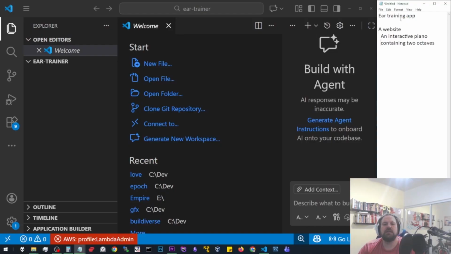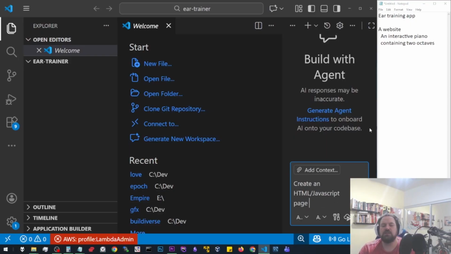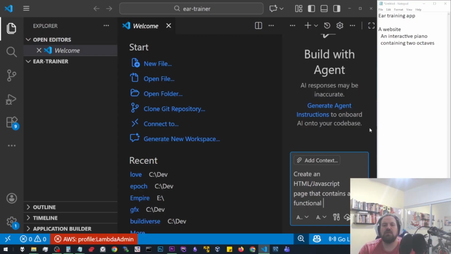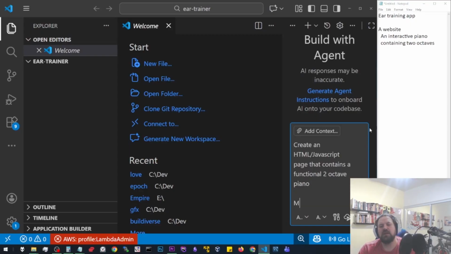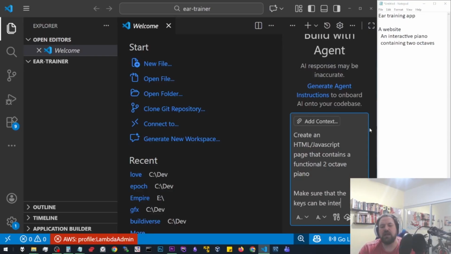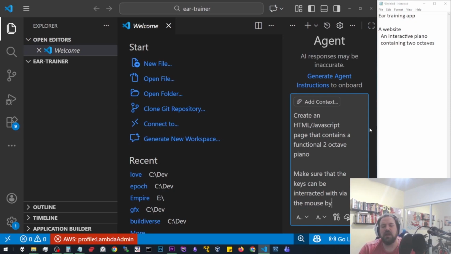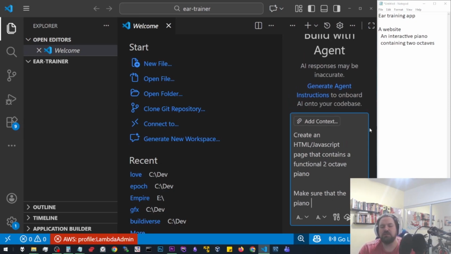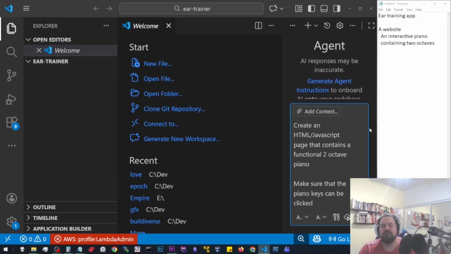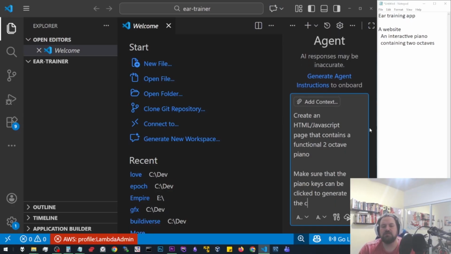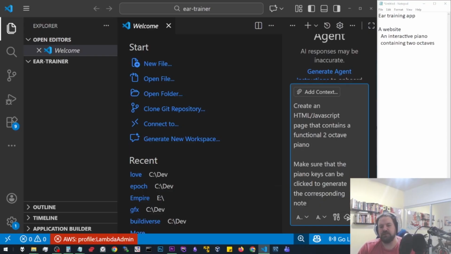So let's see how well that comes out without me having to do anything, right? Okay, so I'm going to say create an HTML/JavaScript page that contains a functional 2-octave piano. Make sure that the keys can be interacted with via the mouse by clicking. I guess they call that click. Make sure the piano keys can be clicked to generate corresponding note. Let's see what this is like.